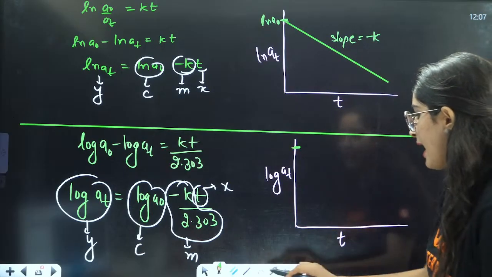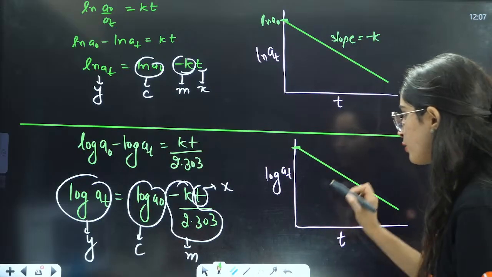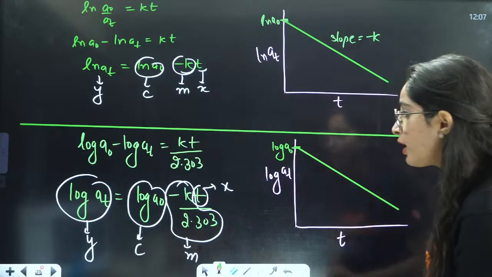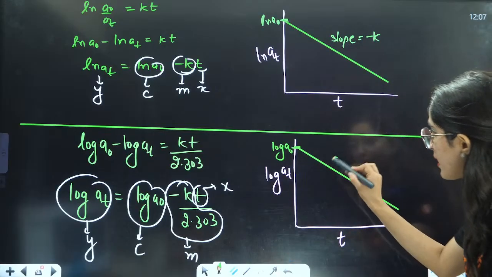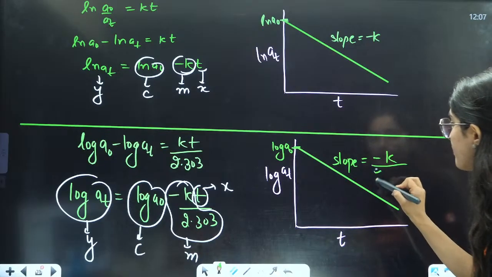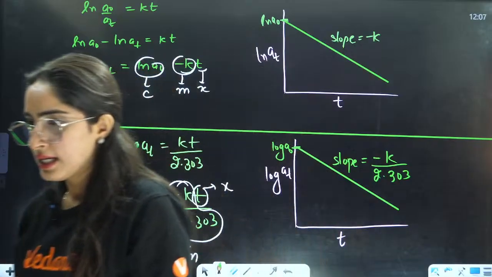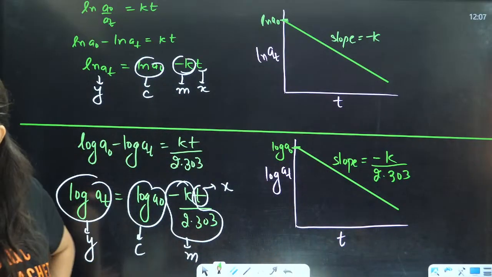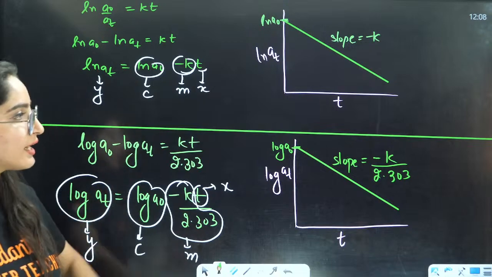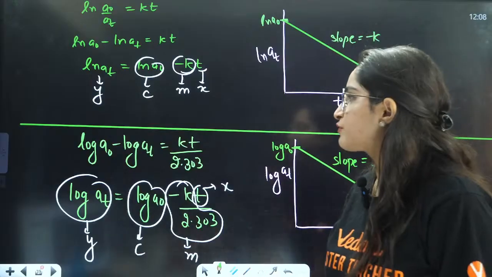Slope is negative here, right? So this is log base 10 A0. And what is the slope? Slope is minus K by 2.303. Yes, very good. Straight line with a negative slope.